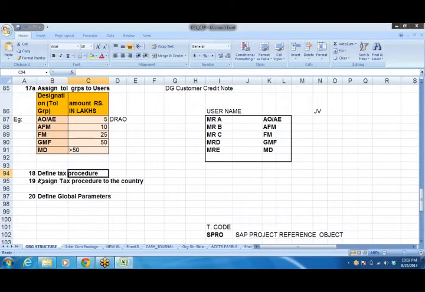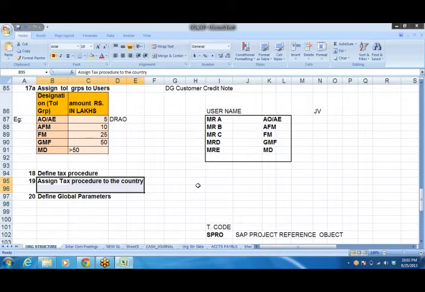That procedure will be assigned to the country. First of all, we define a tax procedure that will be linked to the country, because generally tax procedures are at country level, whether you take income tax, central excise, or whatever it may be, and that will be linked to the respective country.